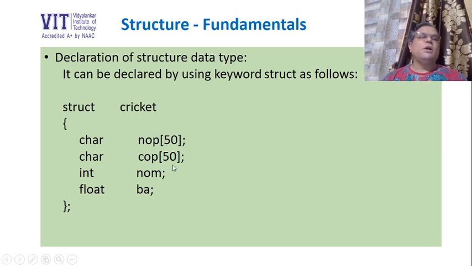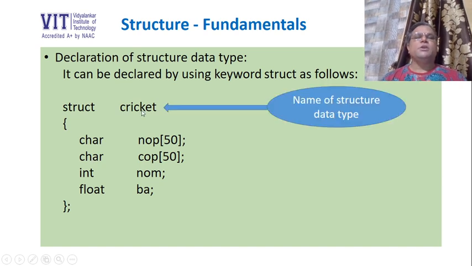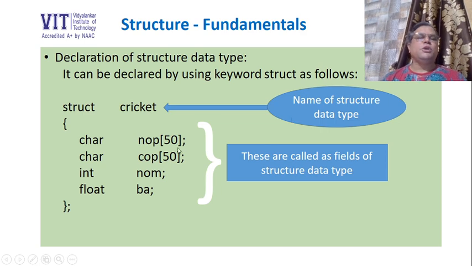So since we require 4 fields, I will declare all these 4 fields as a part of this structure data type, whose name is cricket. So you can see cricket is the name of a structure data type. Then these 4 things, that is NOP, COP, NOM and BA, these are all called fields of a structure data type.